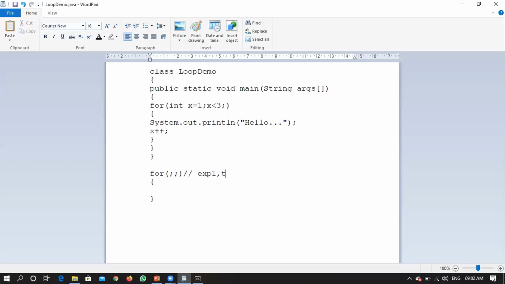When I am not giving anything with respect to expression 2, will it consider it as true? Expression 1 is optional. Expression 2 will be taken as true, and expression 3 will also be optional, right? So what work will it do now? That means you have not specified from where it has to start. You said the condition is always true.